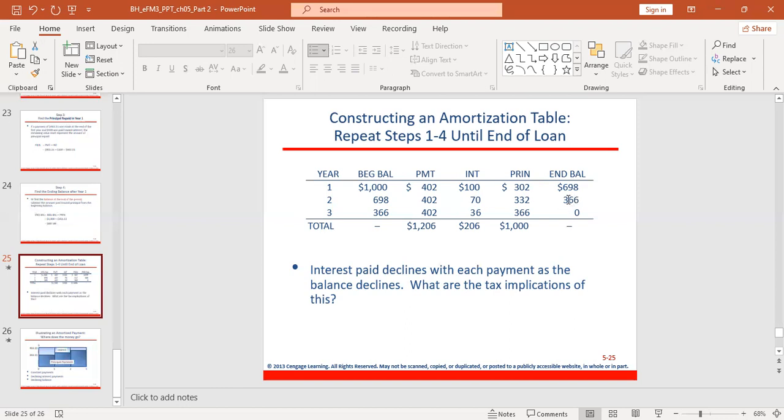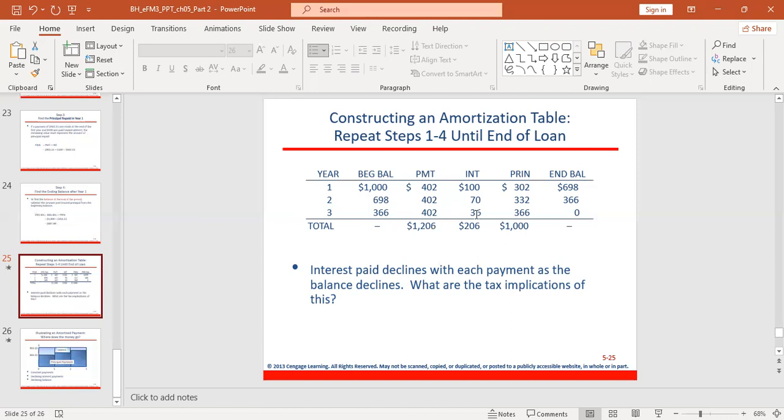So the ending balance in year two will become the beginning balance in year three. In year three, you still have to pay your 402 annuity, which is equal every year. Then the interest, how do you get the interest? You multiply beginning balance 366 by the interest rate 0.10, which is 10%.